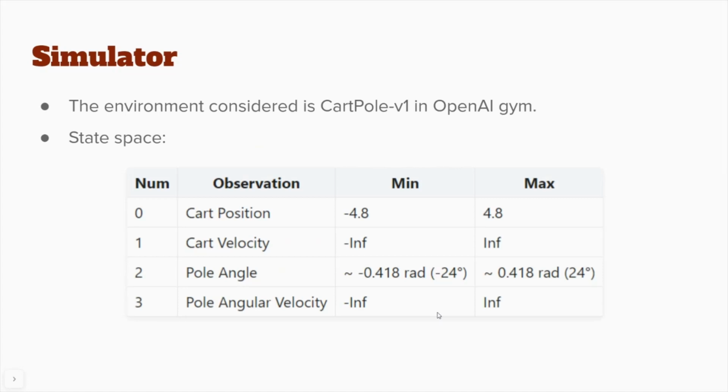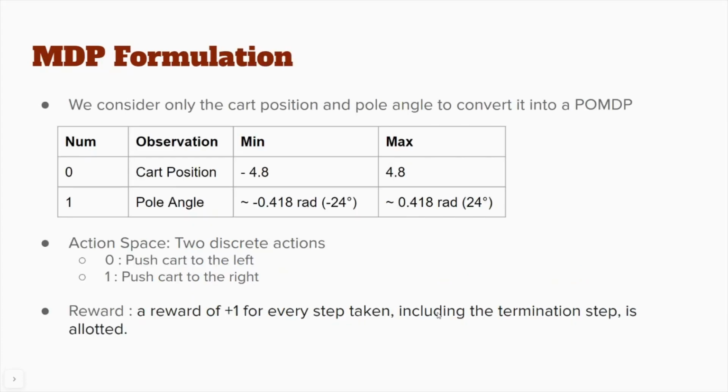Talking about the environment, a cart moves along a track and a pendulum is placed upright on the cart, and the goal is to balance the pole by applying forces in the left and right direction of the cart. The MDP formulation consists of the following.